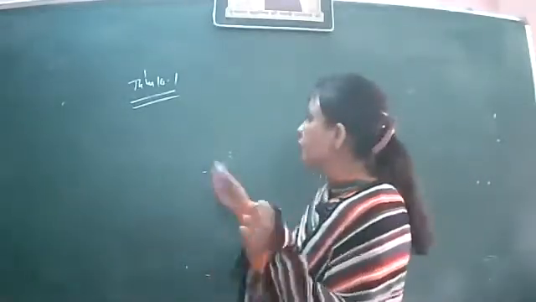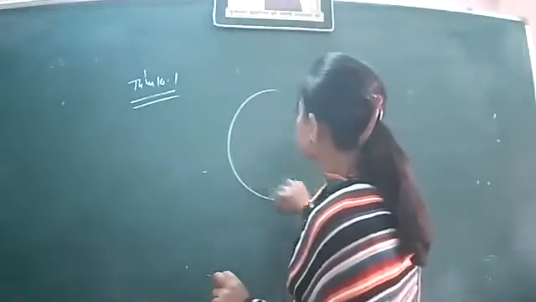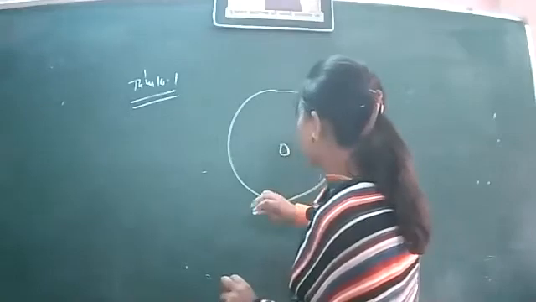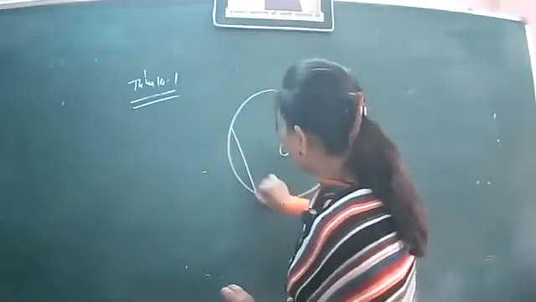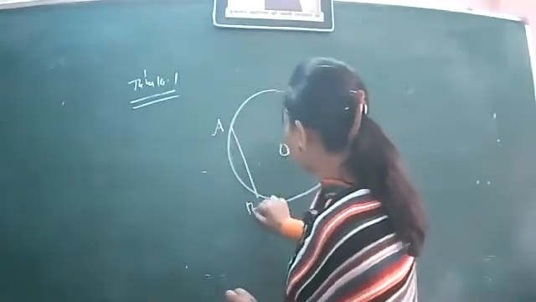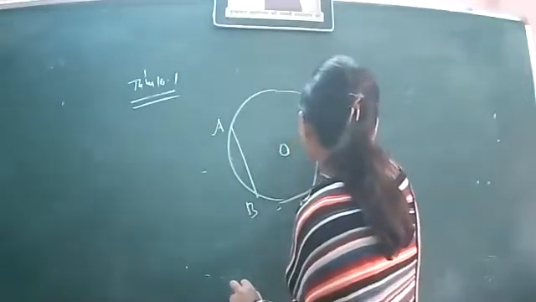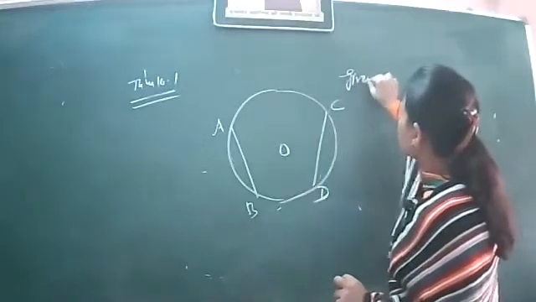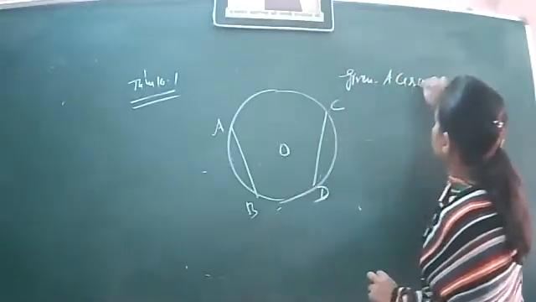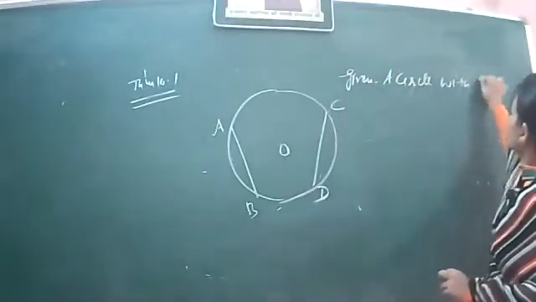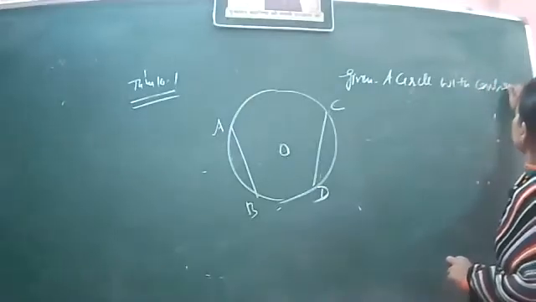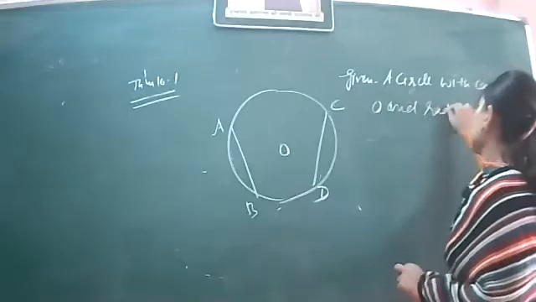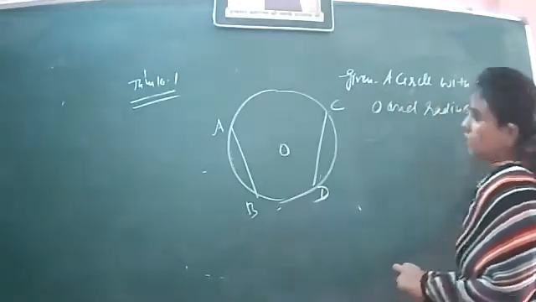So what the theorem says is that in a circle, given two chords, the proof सब लिखेंगे because theorem है. Suppose I am taking one chord to be AB and another chord to be CD. So what is given to us? Given a circle with center O and radius r.